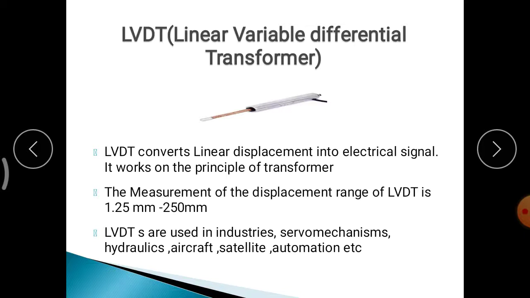In many industries, displacement functions and actions are going on: the aircraft industry, servo mechanisms, hydraulics, satellite and automatic industries. Displacement will be there. To measure and convert that, we are using this LVDT. Displacement from 1.25 mm to 250 mm can be measured and converted.